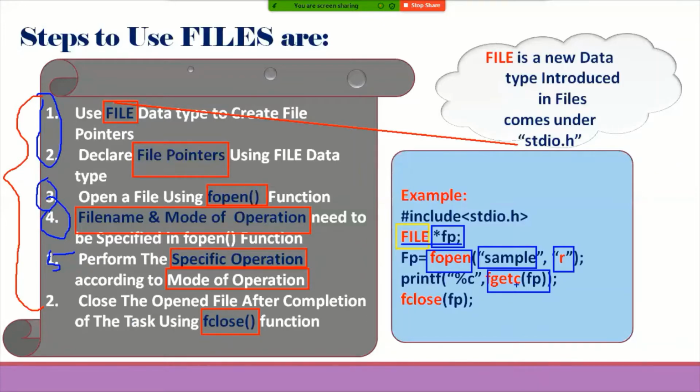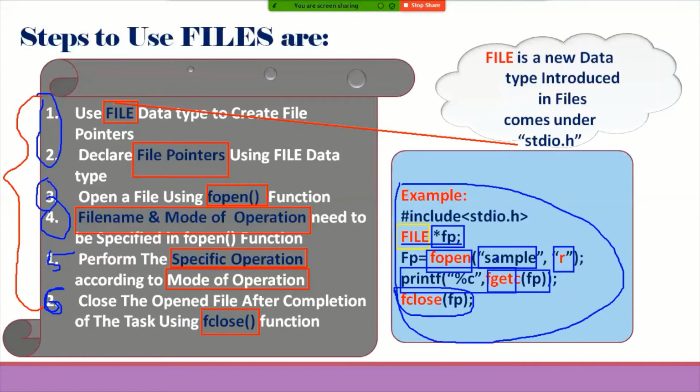Then after completion of the read, what are we doing? We are displaying by using the printf statement. Then last but not least, the close function needs to be used to close the file. So close the opened file with the help of the fclose function in a proper manner. That is the sixth step. These six steps are discussed with the help of this example. These steps need to be included in the main function.